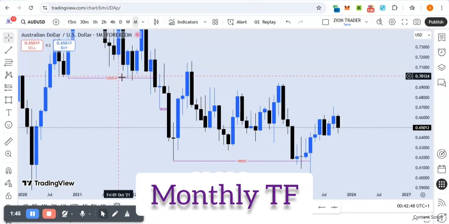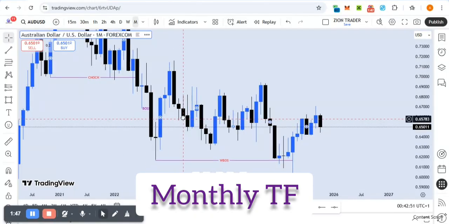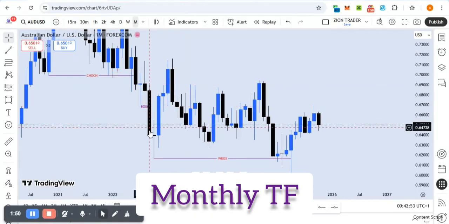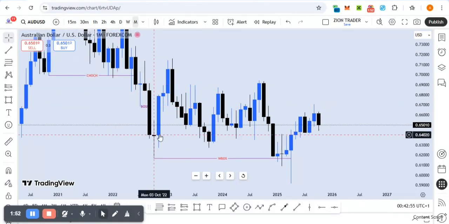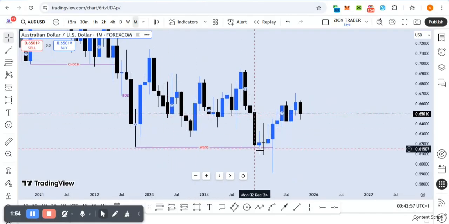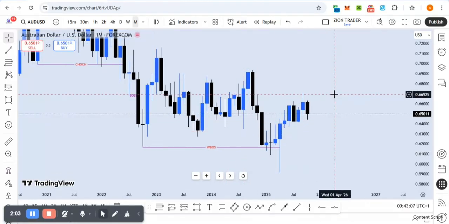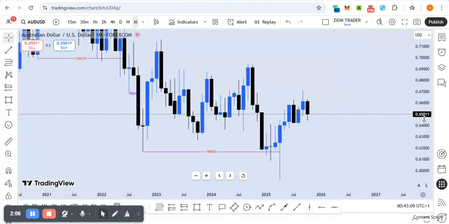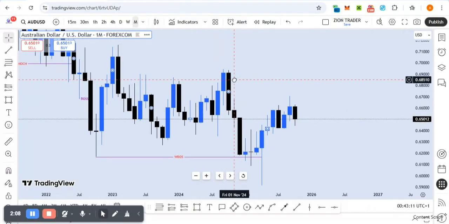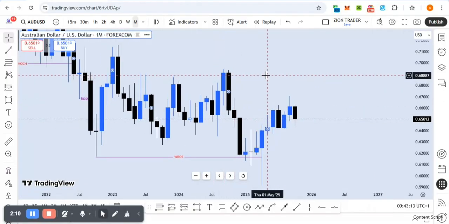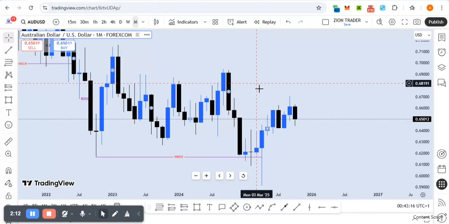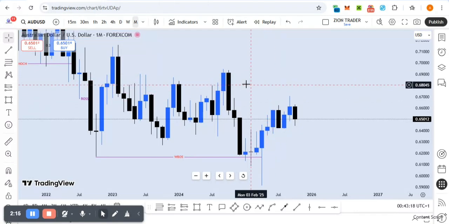All right, so we can see on the weekly time frame over here, right at this point, we had a change of character, bearish. Seeing that we had a bearish change of character, our price traded and created a break of structure, and at this point, price actually broke structure with a wick. So this is with a wick. I actually don't recommend BOS with wicks. They are not very valid, but sometimes it still works. That's how the market works. It's just based on probability, but they have lower probability of working out, so you should be mindful of that.